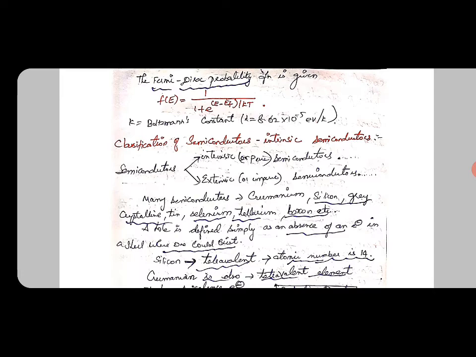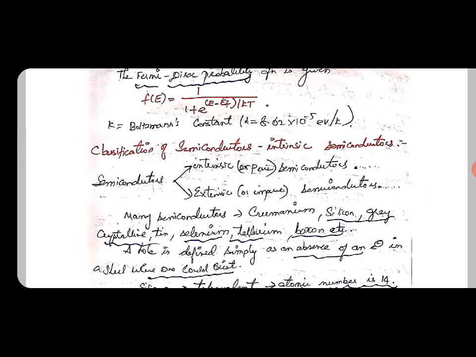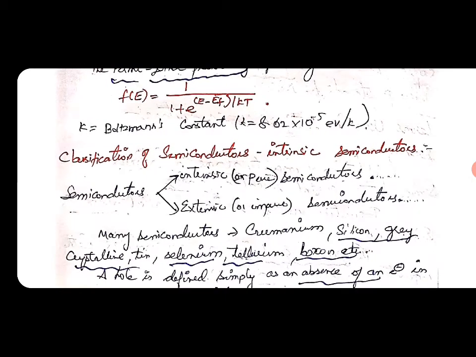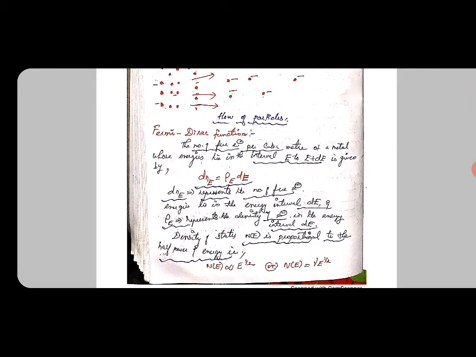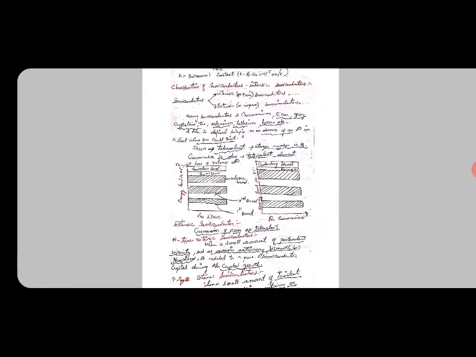The Fermi-Dirac probability function is given as f(E) equal to 1 divided by 1 plus e power (E minus EF) by kT. Here k is the Boltzmann constant, which is 8.62 into 10 power minus 5 electron volt per Kelvin. There are two equations: dN(E) equal to rho(E) dE, and N(E) directly proportional to E power 1 by 2, equal to gamma E power 1 by 2. Gamma is a constant value here.